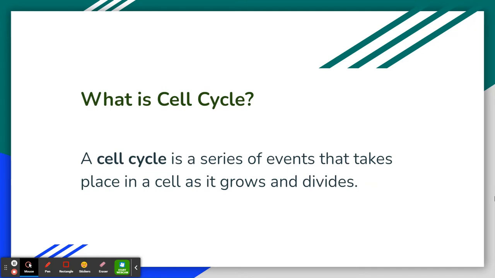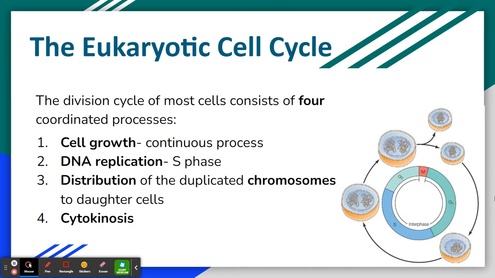So, what is a cell cycle? A cell cycle is a series of events that takes place in a cell as it grows and divides. The division cycle of most cells consists of four coordinated processes. One is cell growth, which is a continuous process.